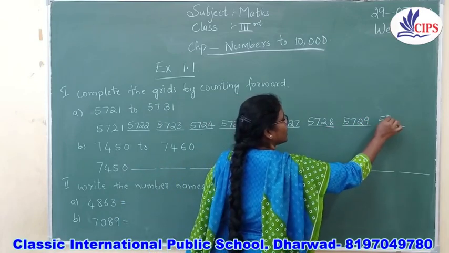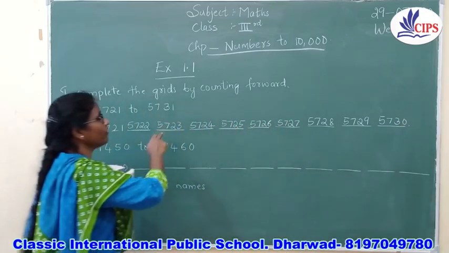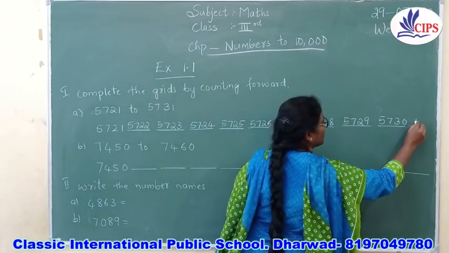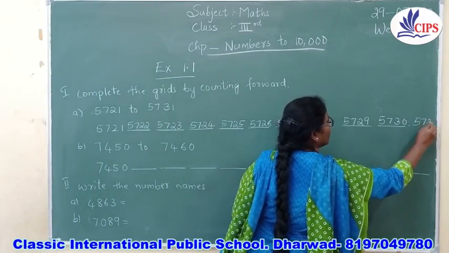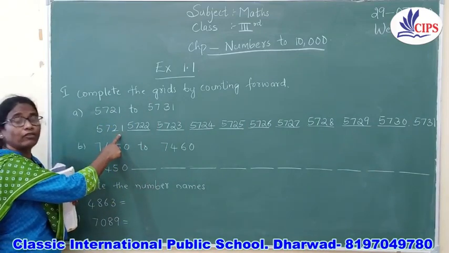The next number is 5730, and then 5731. This is the last number. That is what the question gave, and we have filled it.